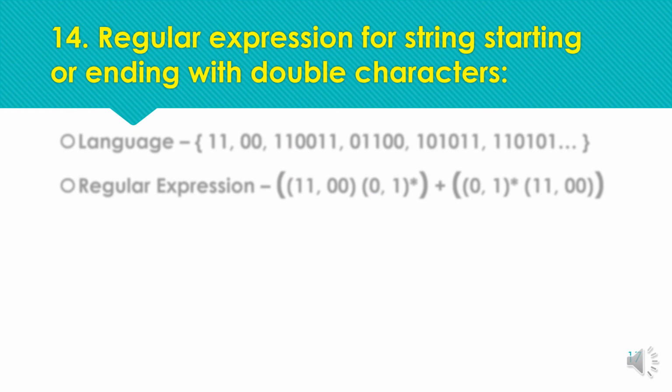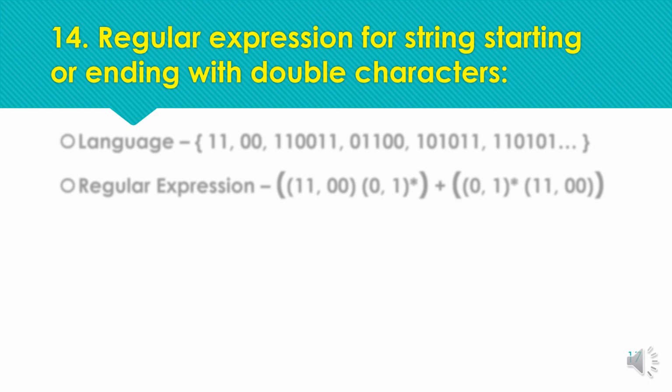Now the next example is for strings starting or ending with a double character. Now we need two expressions, one for starting and one for ending, meaning all those strings that start with a double character should be accepted by the machine, and if the string is not starting with a double character, at least it should end with a double character for acceptance.